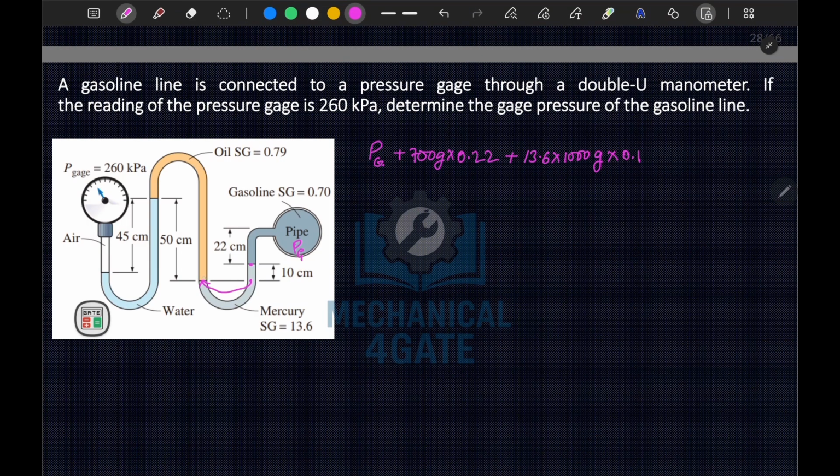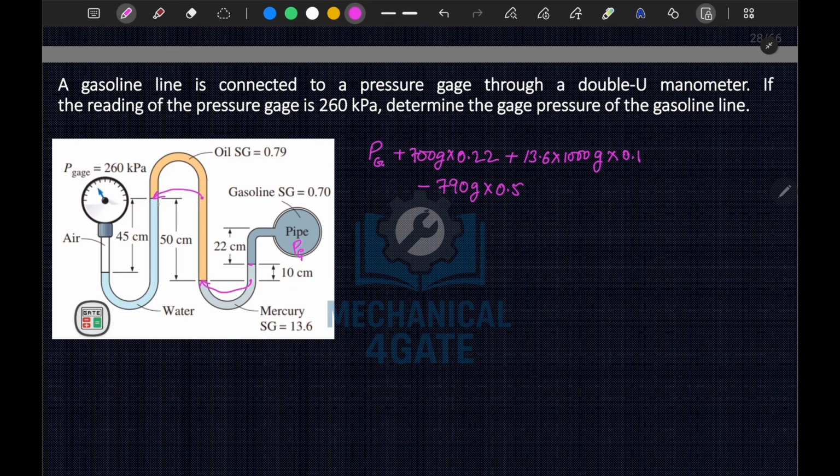Now again here we have to move upward up to this point, because from here we can directly jump to this point. So this will be minus. Now this is your oil, specific gravity is 0.79, so this is 790 g times height 0.5 meter.